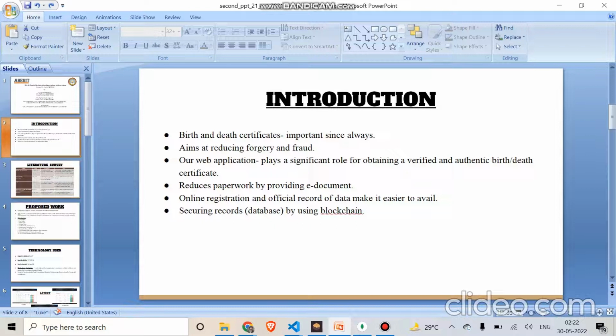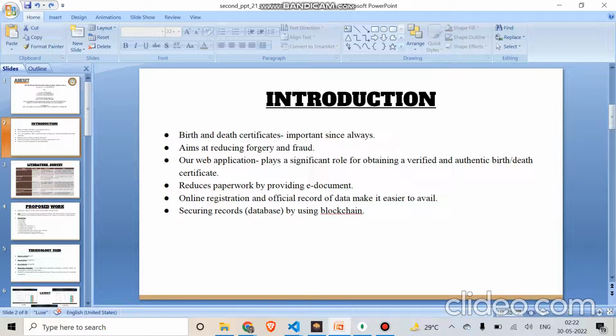Some people were also trying to take advantage of life insurance using these birth and death certificates. So our web application plays a significant role in obtaining verified and authentic birth certificates and eliminating this forgery and fraud.